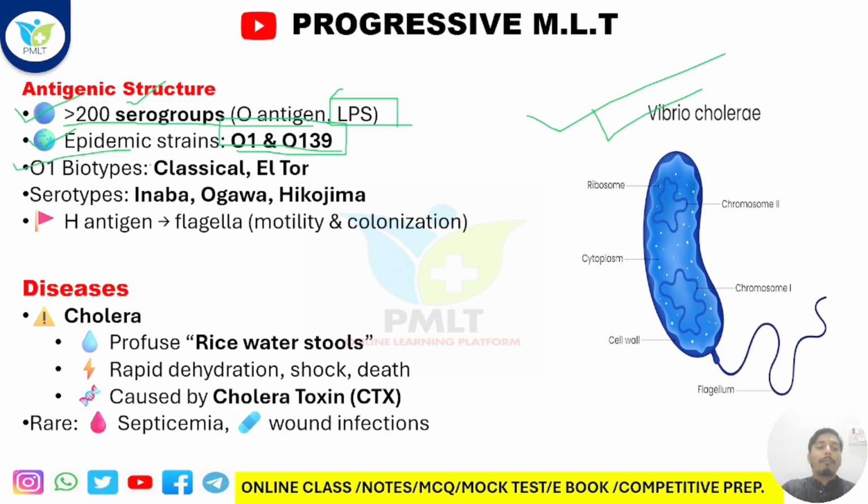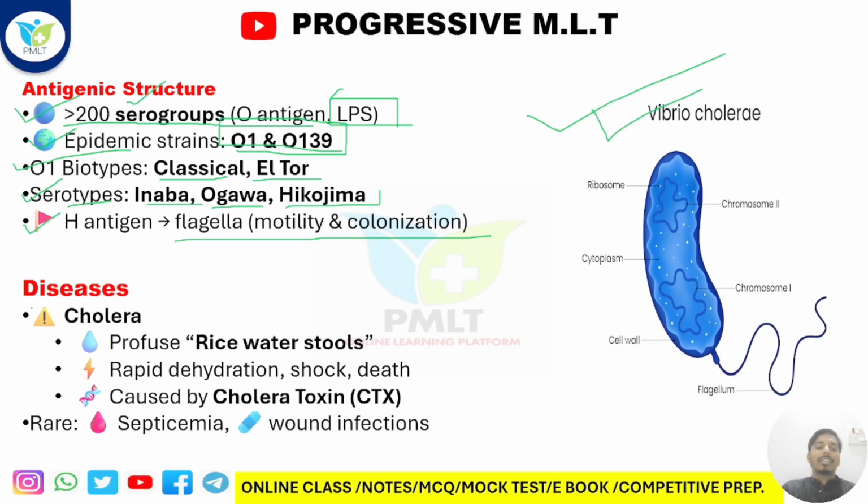After the O1, there are also biotypes, the classical type and the El Tor type. There is also a classification of serotypes here: Inaba, then Ogawa, then Hikojima. Keep in mind that these are all important for your examination purpose. You just need to take the idea and memorize the names. Now I am coming to the H antigen. I have already told you that H antigen is always the flagellar antigen, F antigen is always the fimbrial antigen, and O antigen is always the somatic antigen, right?